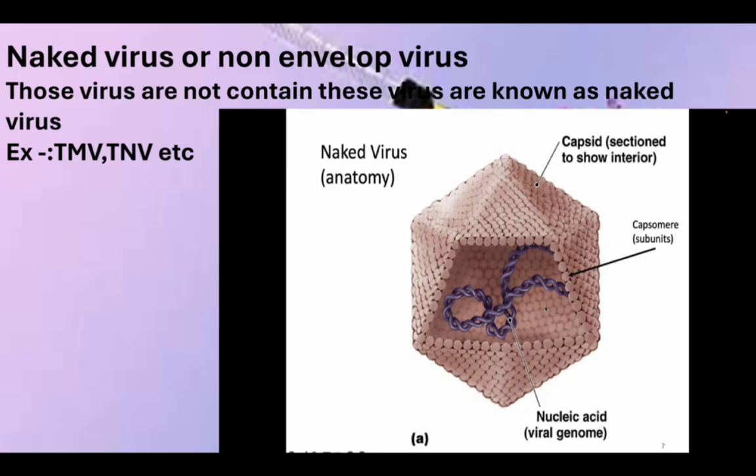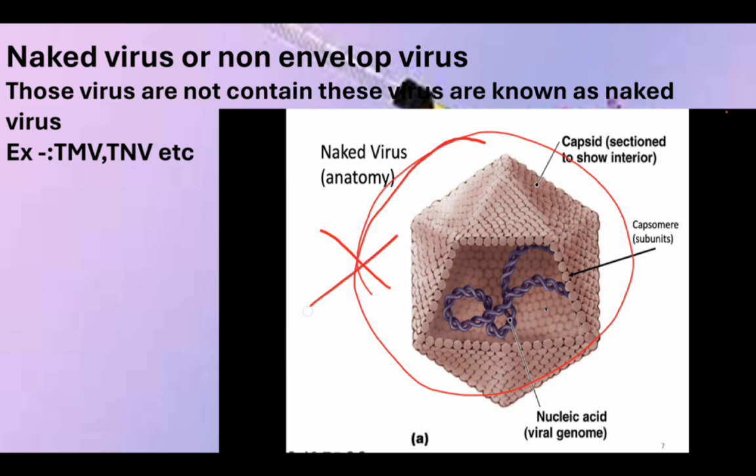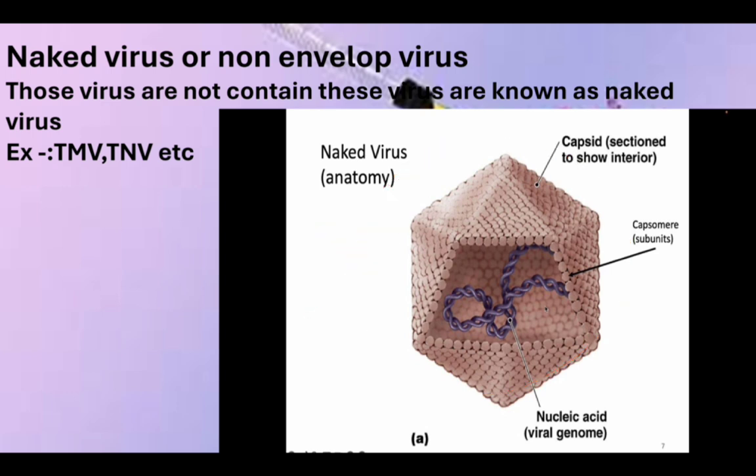Next, what are naked viruses? Naked means they don't contain any envelope, no envelope. Those are naked viruses like TMV, TNV, etc. Naked viruses only contain capsomeres, which are subunits of the capsid.